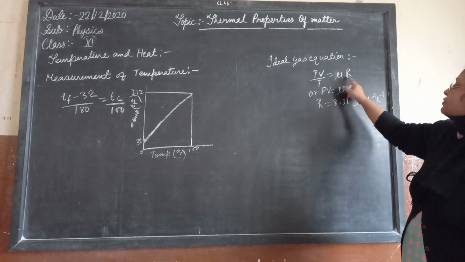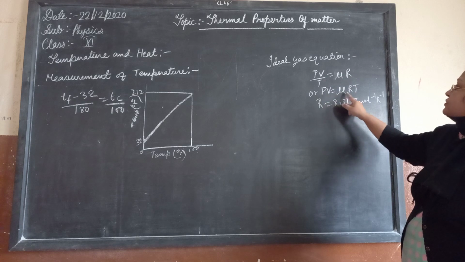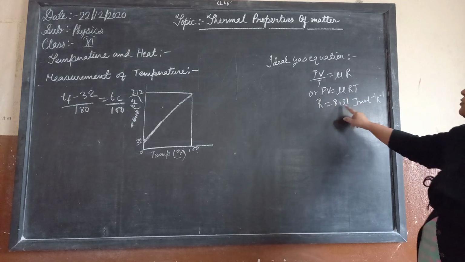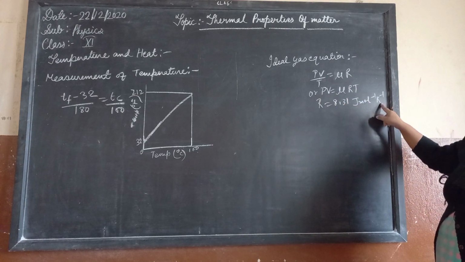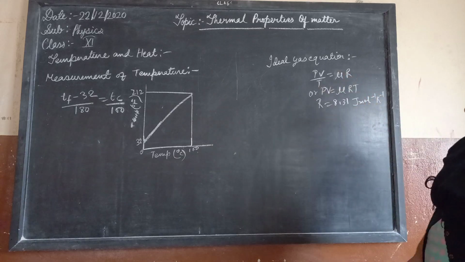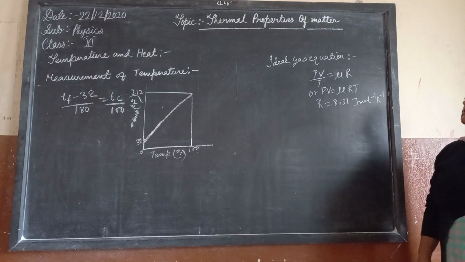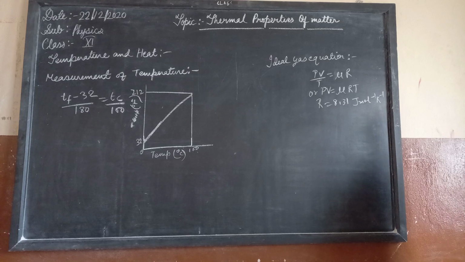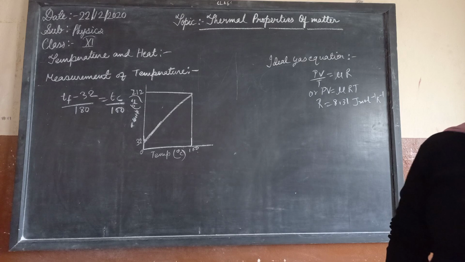PV upon T is equal to mu R, or PV is equal to mu RT, where the R value is 8.31 joule per mole per Kelvin. This is the ideal gas equation.